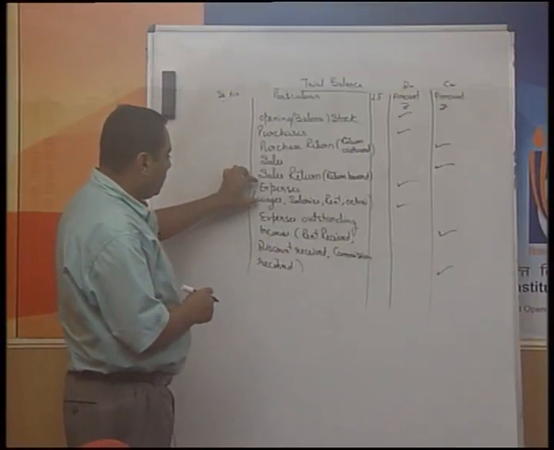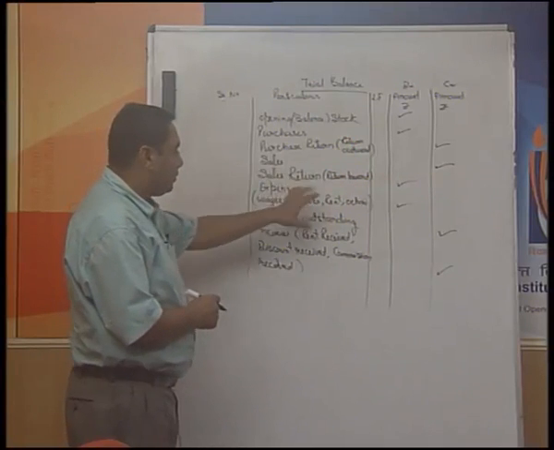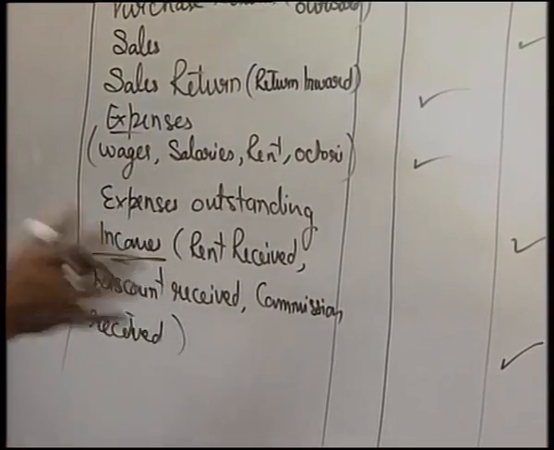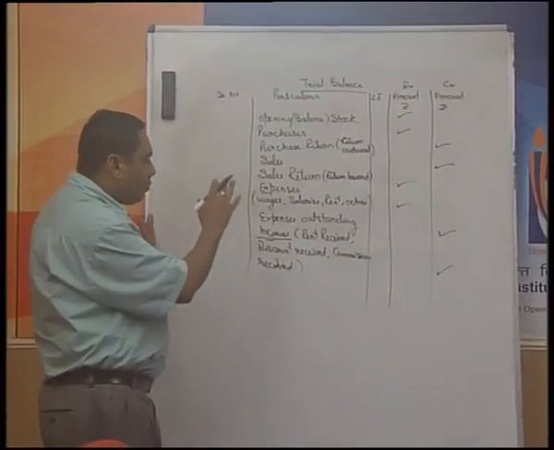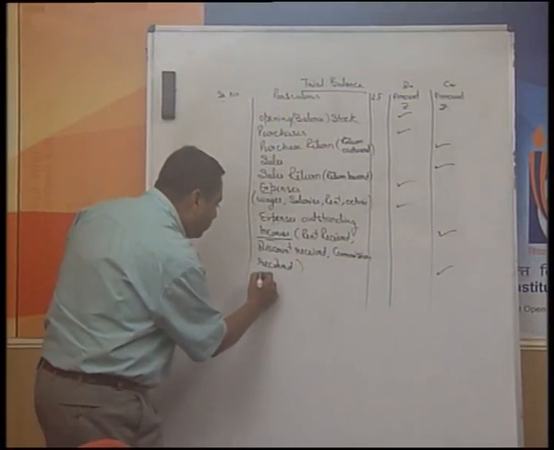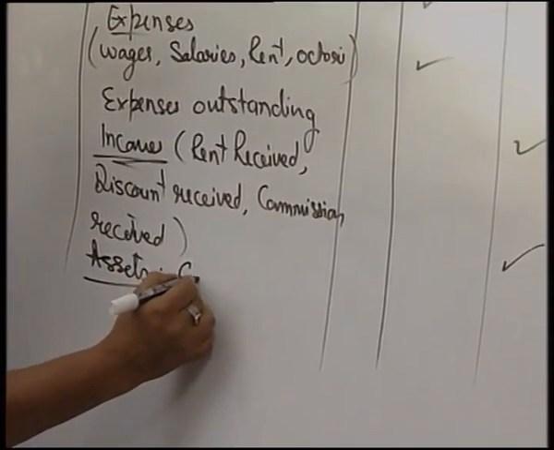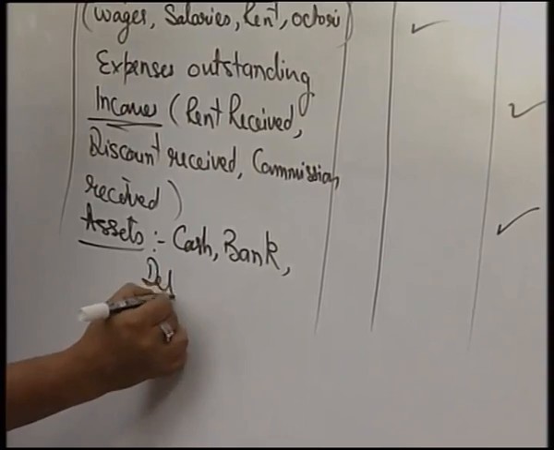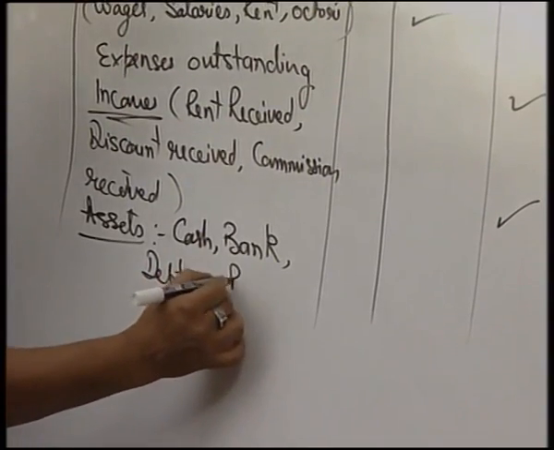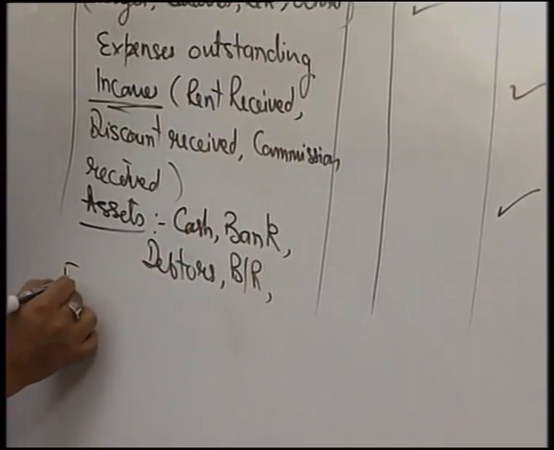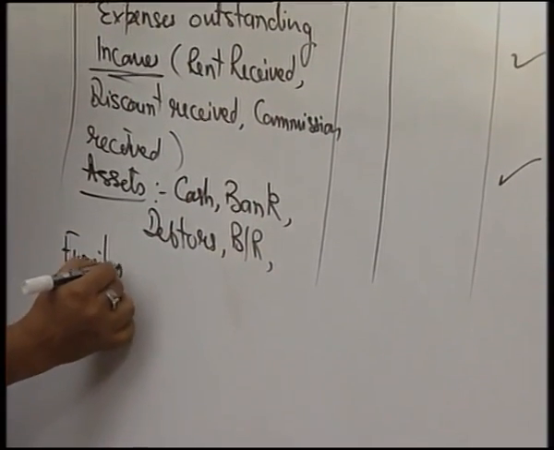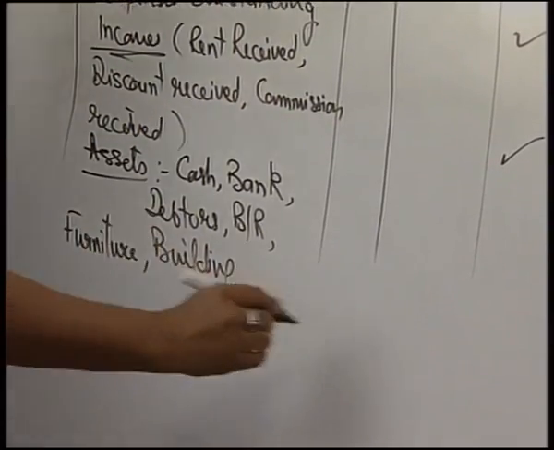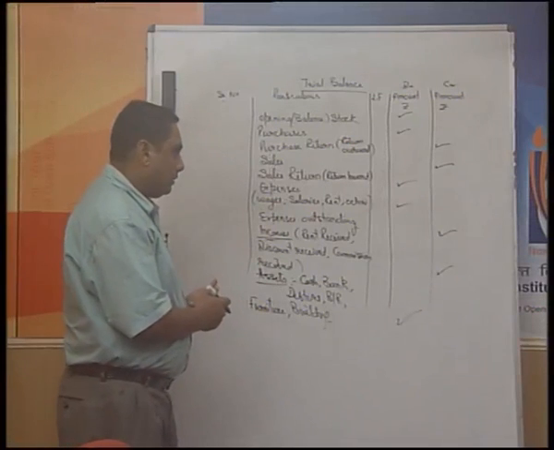So, what I mean to say is, in case there are simple expenses, they have a debit balance. In case there are incomes, then incomes are always going to have the credit balance. There could be many more things. Some assets could be given to you, maybe in the form of cash, bank, debtors, bills receivable, furniture, buildings and so on. All these are going to have the debit balance.